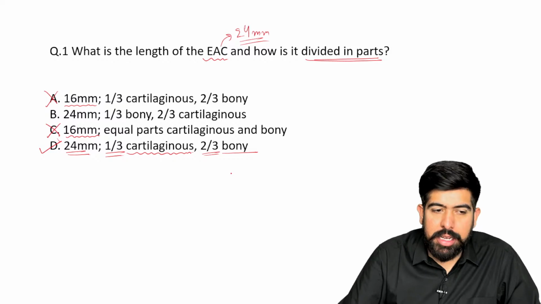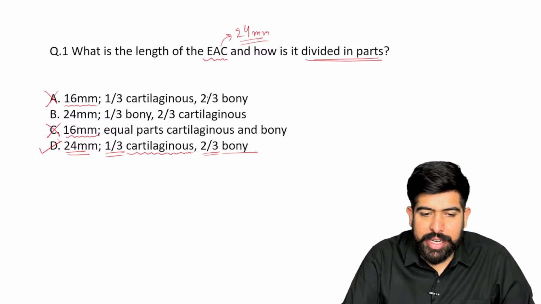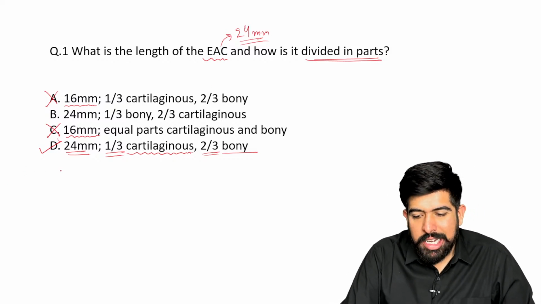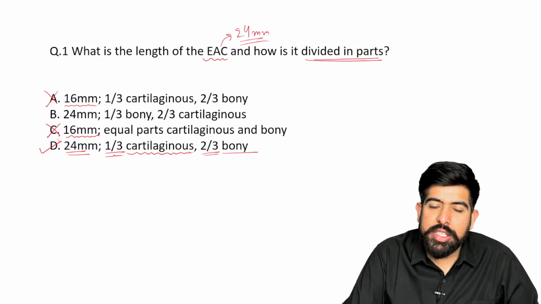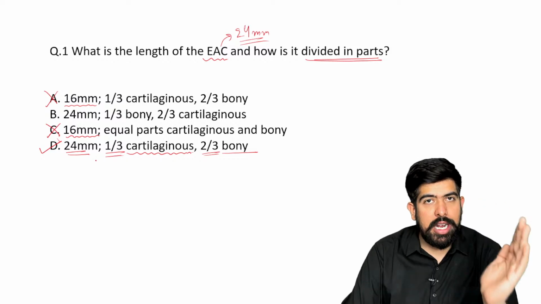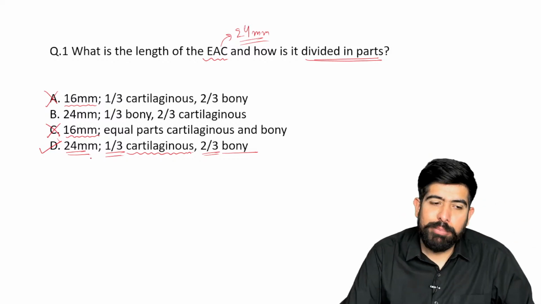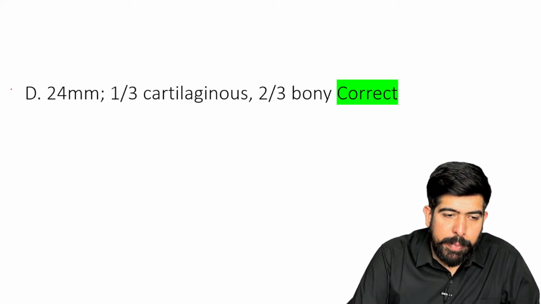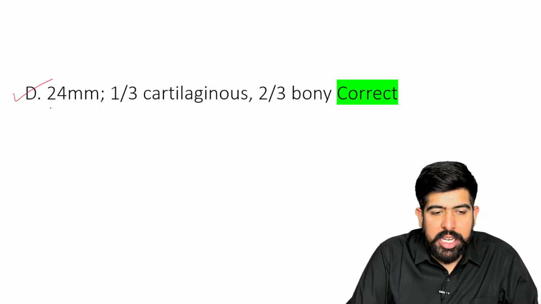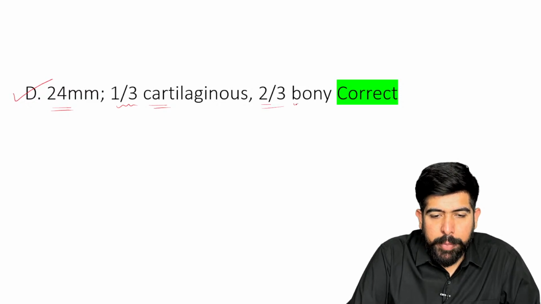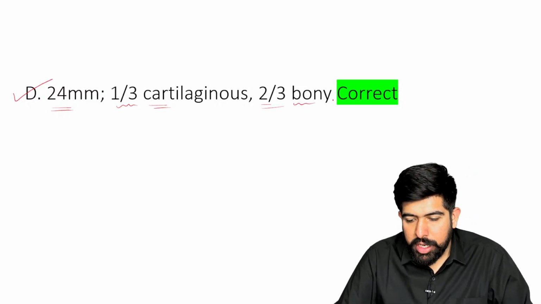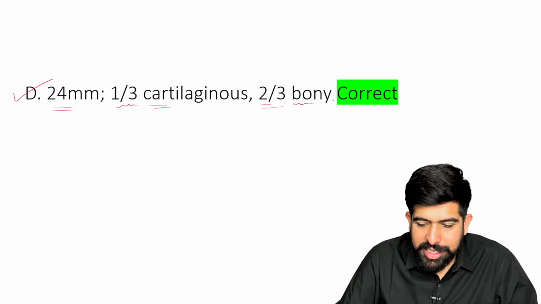So please let's move further. Remember what your answer should be: one-third is the cartilaginous part and two-thirds is the bony part. First the cartilaginous, and then the bony part. Let's move forward. Your answer should be 24 mm, one-third cartilaginous and two-thirds bony.